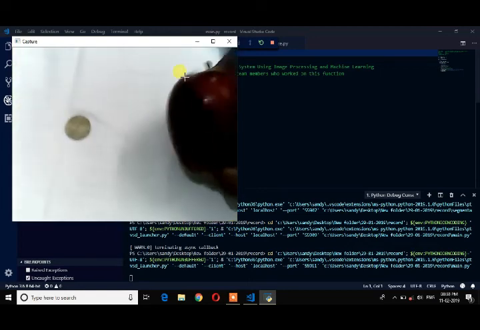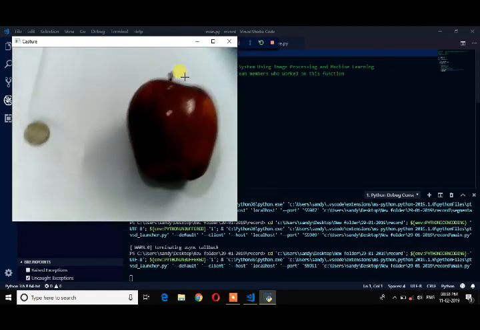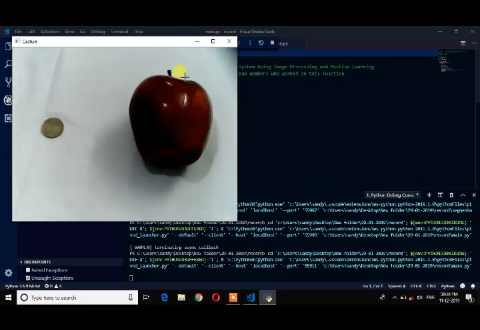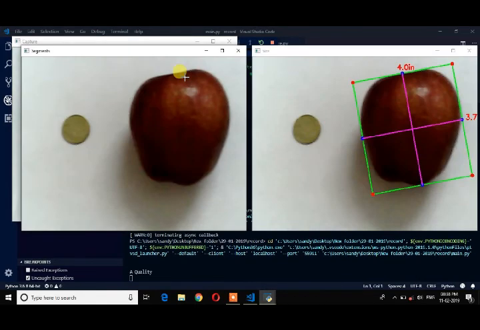So let me just run it. The size of the fruit is measured here. This coin is predefined data that we use. The dimension of this coin is 1 inch on both of its sides. With this data we measure the size of the apple. Coming to the segment part, as there are no deformities in the fruit, the segmentation part did its work perfectly, and the quality of the fruit is mentioned here. So it is a quality fruit.